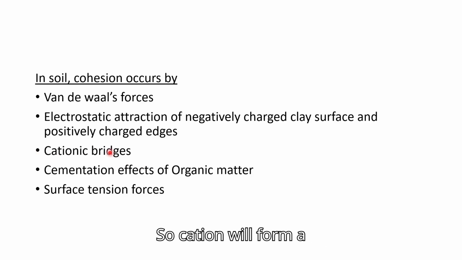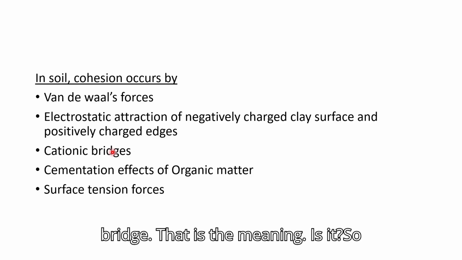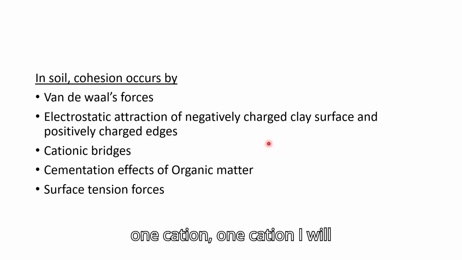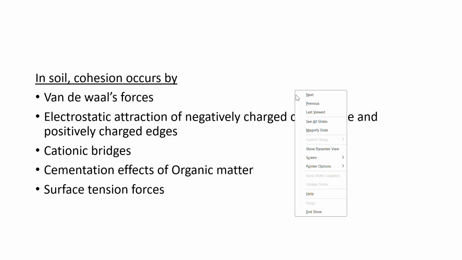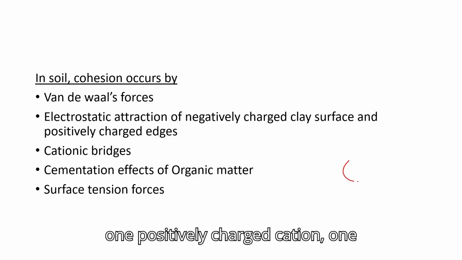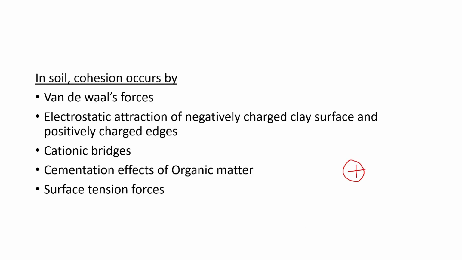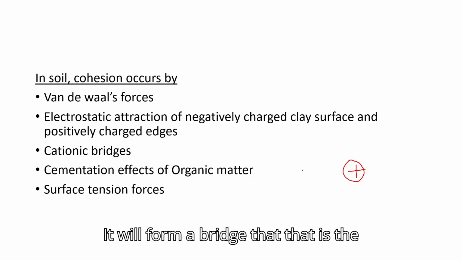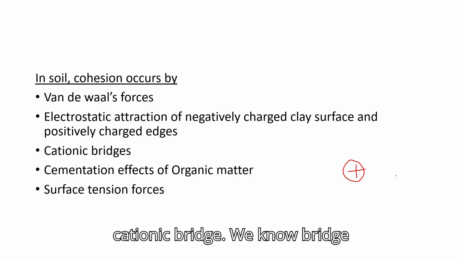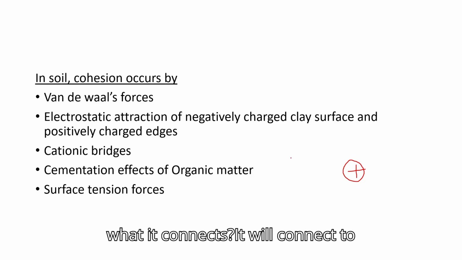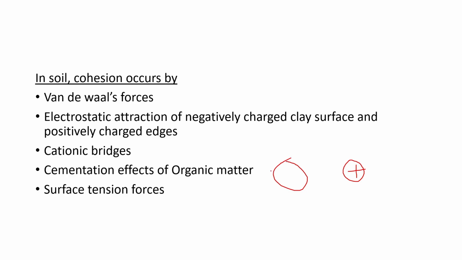So cation will form a bridge. That is the meaning. One positively charged particle is a cation. It will form a bridge. That is the cationic bridge. We know bridge means it will connect two things. So here, what does it connect? It will connect negatively charged anions.